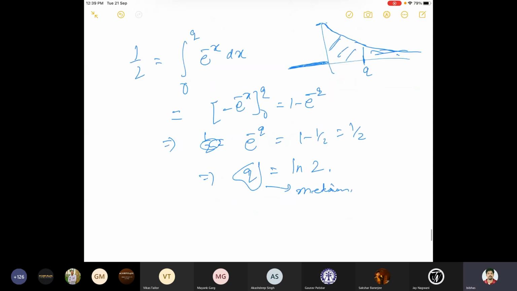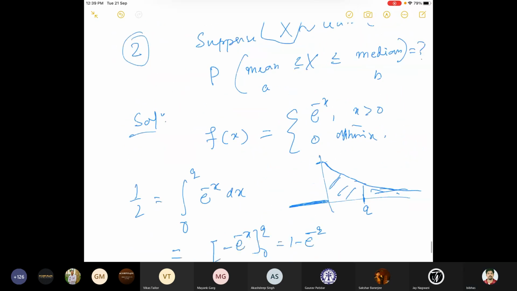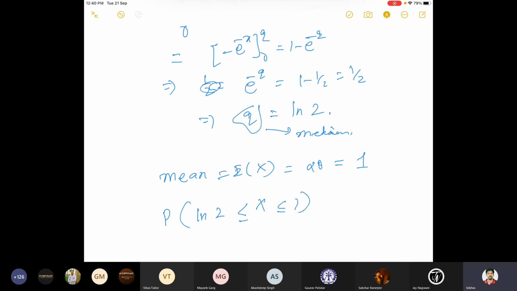And then I have to find the mean. Now, what is the formula for the mean of gamma? What is the expected value of the gamma distribution? The random variable corresponds to gamma, so this is alpha times theta. You can check, this is the product of the parameters. So here it will be 1. Basically what I'm interested to find out is the probability that x is between, less than or equal to 1. Now you can find it out. This is just an integration. You can find out its answer.